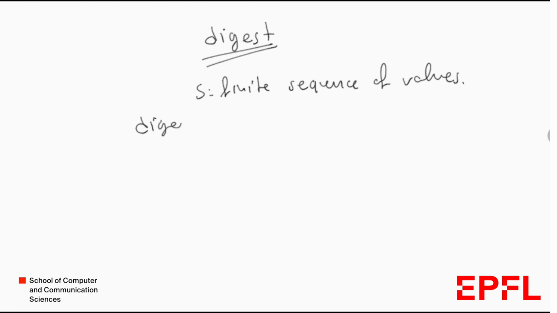A digest of sequence S is a new sequence D, which is possibly shorter than the original sequence S, and that in some sense summarizes sequence S. So what do we mean by this? This summarize notion means the following three things.